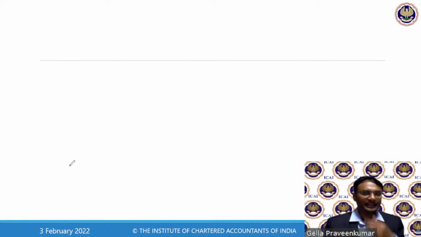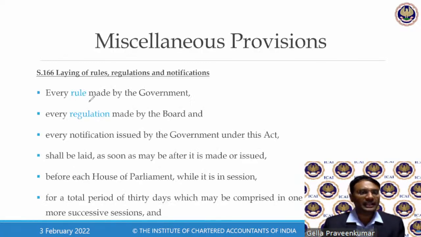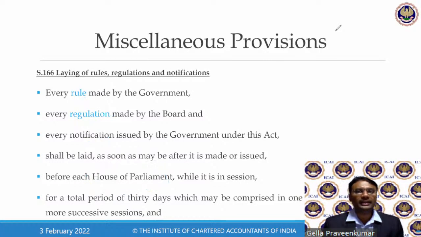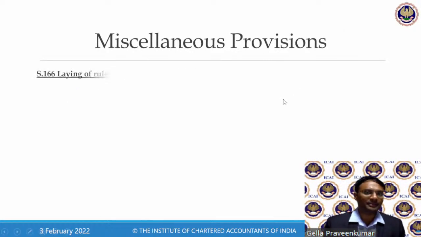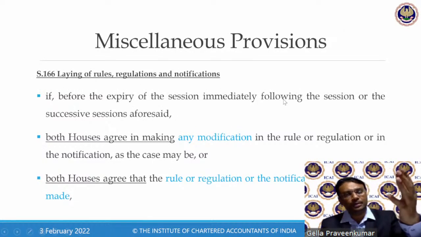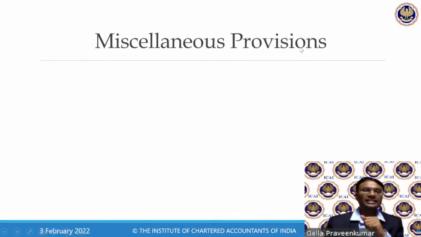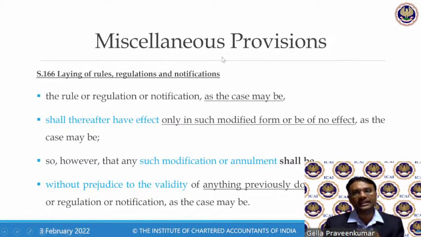Let me just take my highlighter. Yeah. Any rule, regulation, or a notification, any of these three, as soon as the Parliament functions, where there is a continuous house for a period of 30 days, these rules or regulations will be put before the Parliament. Reason, if you don't put it before the Parliament, it doesn't become a law. So this rule or regulation which has been put before a house, generally when it goes to Lok Sabha and Rajya Sabha, it could so happen that